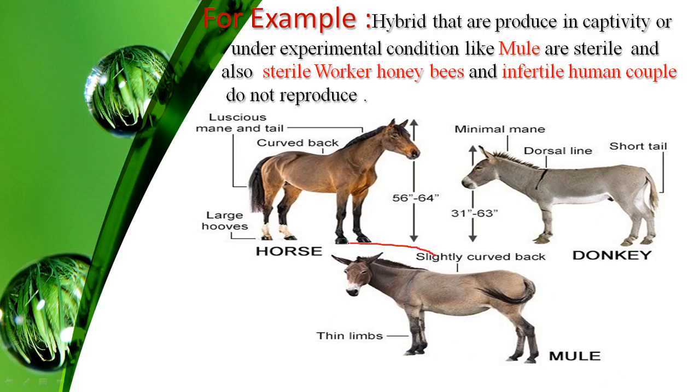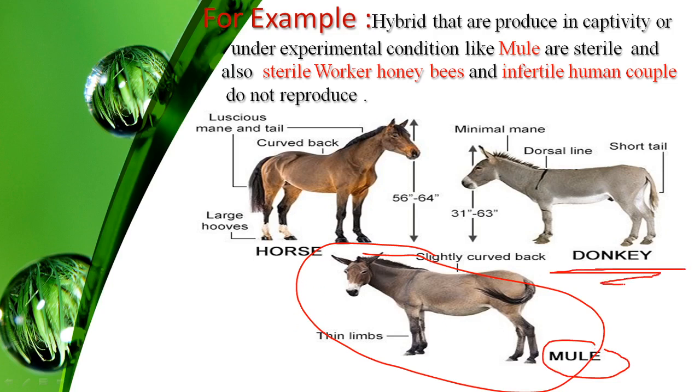ये जो वाला है ये hybrid है. The hybrids that are produced in captivity or under experimental conditions, like the mule. This mule is a sterile one. What is a mule? The mule is the offspring of the male donkey and the female horse.